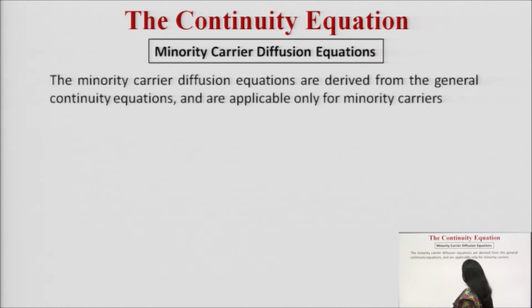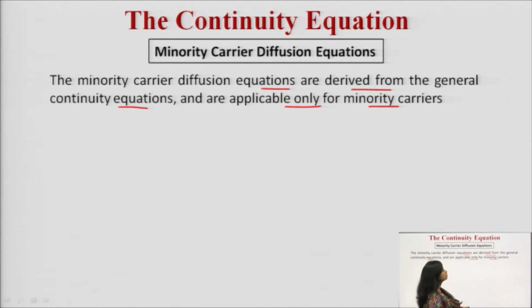The minority carrier diffusion equations are derived from the general continuity equations and they are applicable only for minority carriers. These equations are not applicable for the majority carriers. So you must remember the 2 points: these equations are derived from the general continuity equations and they apply to the minority carriers only.